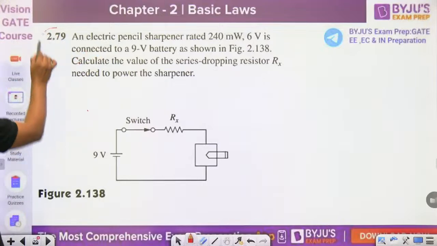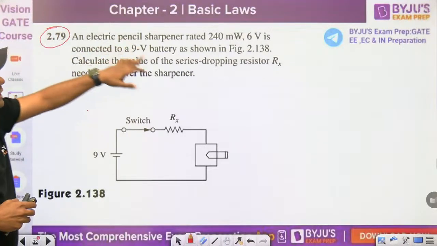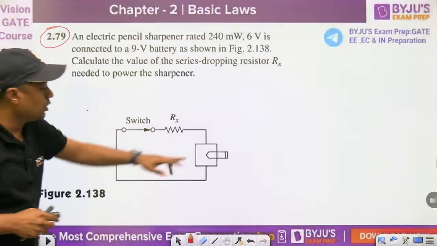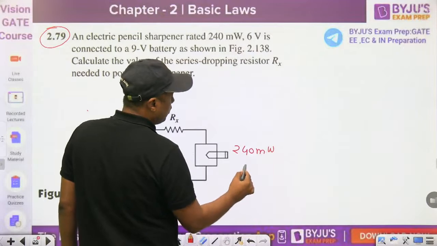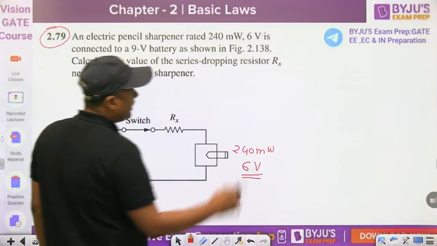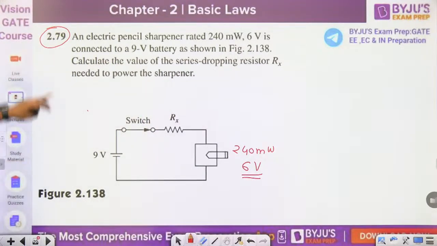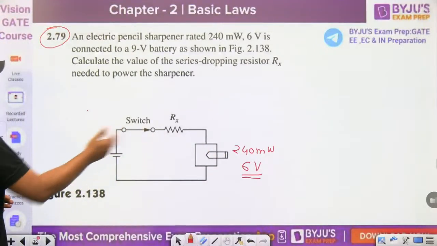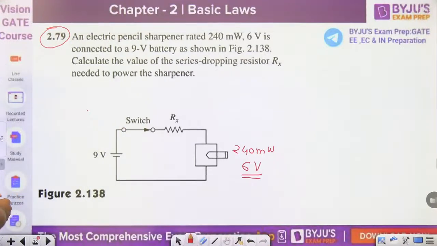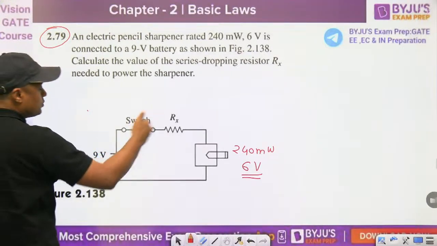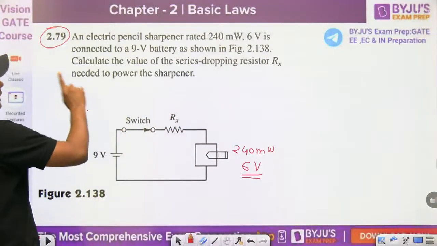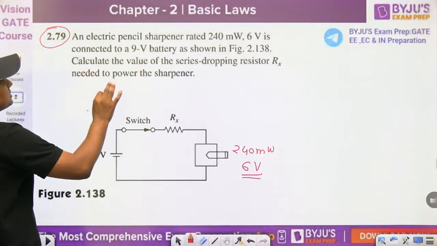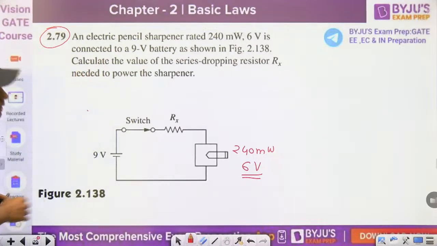Now it is an electric pencil sharpener. Again, this is the 2.79 textbook question. Rated 240 milliwatt. It is the rating of this. And what is the maximum voltage? 6 volt we can apply across the electric sharpener. It is connected to a 9 volt battery, but only 6 volt is required here. The 9 volt is greater than 6 volt. So what we are doing, we are using a series resistance so that the extra voltage will drop across the RX. Calculate the value of the series dropping resistor needed to power the sharpener.